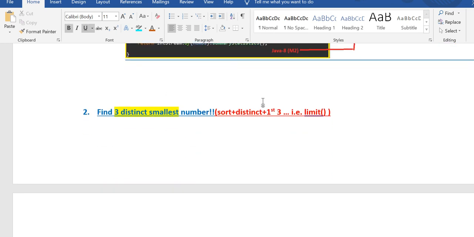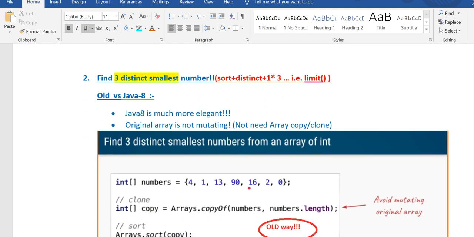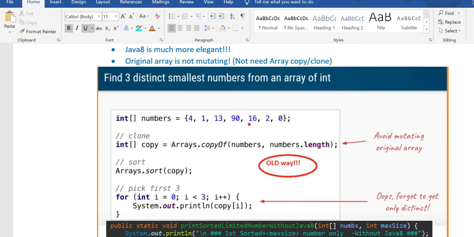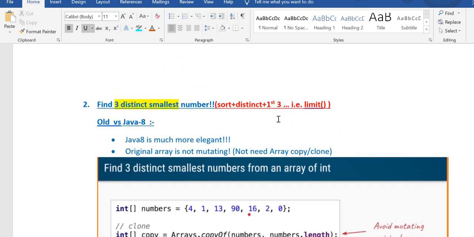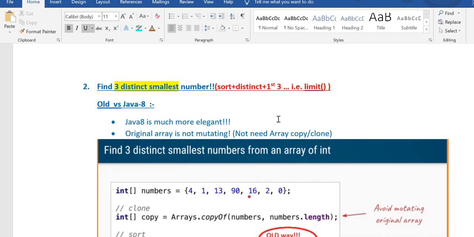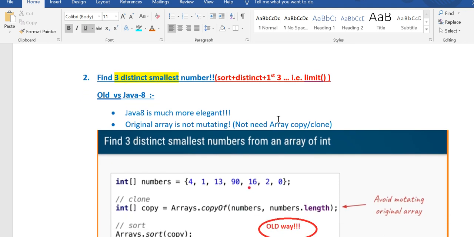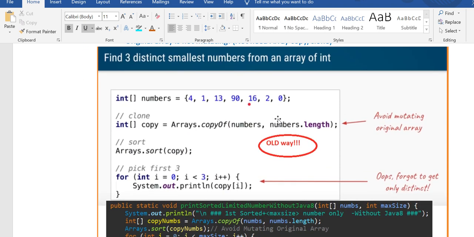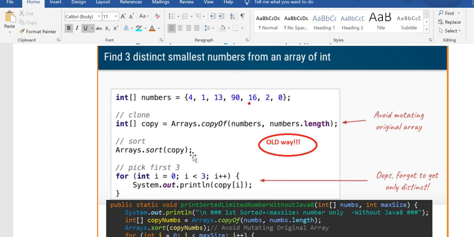Now the next feature is, say, if I have multiple intermediate operations. Get the three distinct smallest numbers, okay? Here is a big array of numbers, and you can have duplicate numbers, but you don't want duplicates. In the old way, to get the first three numbers, first you have to sort in ascending order, then make it distinct, and then take the first three, the 0 to 3, right? So you can pick the first three.